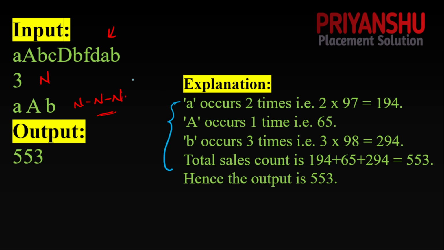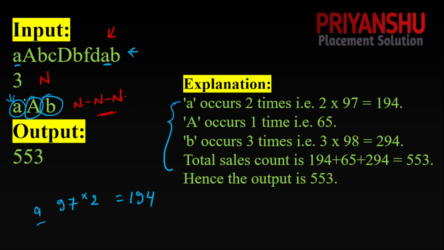So let's see, guys, we have a string, and 3, and we have the products capital A, small a, and small b. Let's do one by one. What is our task? Our task is to take the first character. Just an example, a: the ASCII code of a is 97, and we need to count how many times this a is present in the given string. It is present 2 times, so 97 multiplied by 2, we get 194.